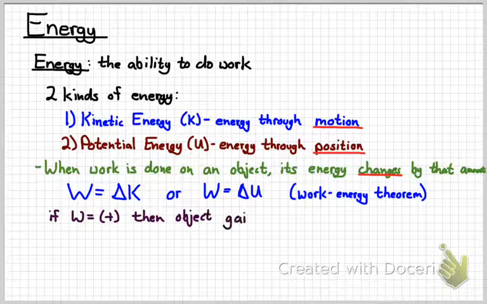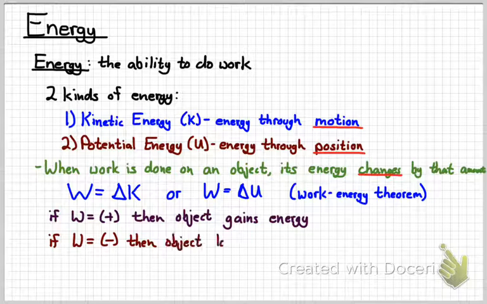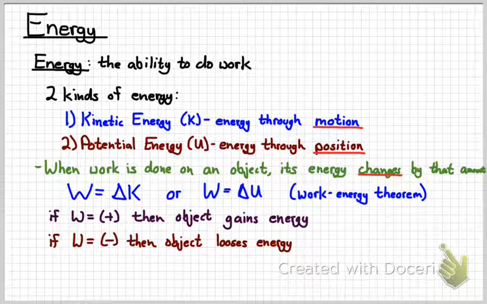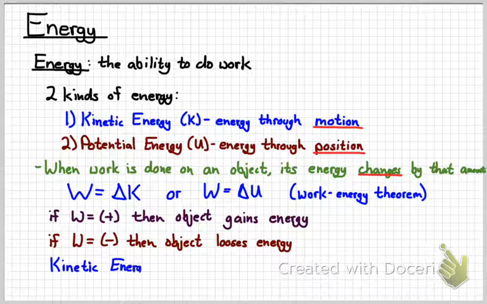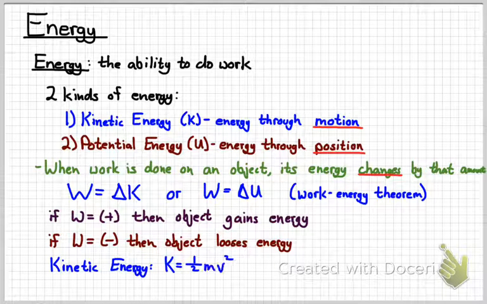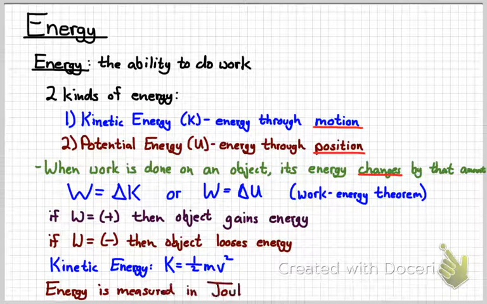When work is positive, objects gain energy. When work is negative, objects lose energy. Positive work means you're speeding up or gaining position. Negative work means you're slowing down or losing position. The equation for kinetic energy is K equals 1/2 mv squared. Remember that energy is measured in joules. Since energy is related to work, they would have to be measured in the same unit.